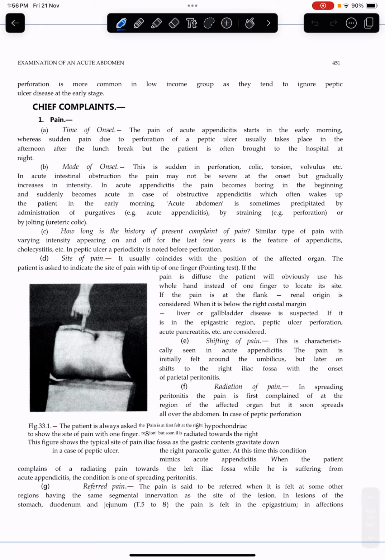The pain of acute appendicitis starts in the early morning, whereas sudden pain due to perforation of a peptic ulcer usually takes place in the afternoon after the lunch break, but the patient is often brought to the hospital at night.